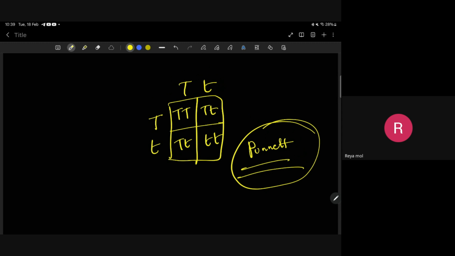But Mendel did not know about this Punnett square. He doesn't know. After Mendel only, this man Punnett identified this square, this box. So how did Mendel find out the genotype? He did a test cross.